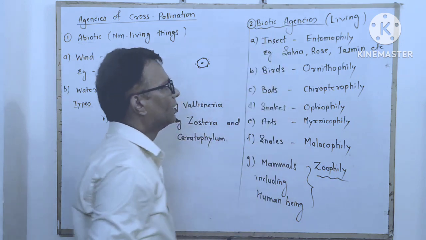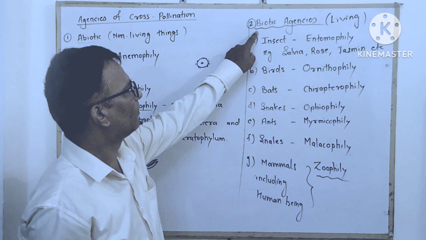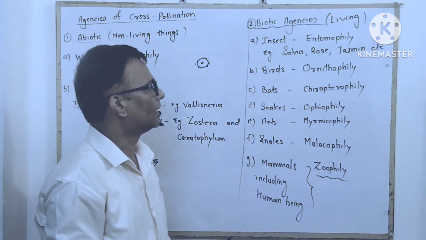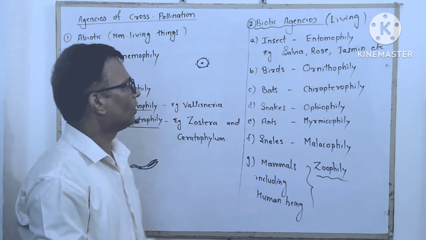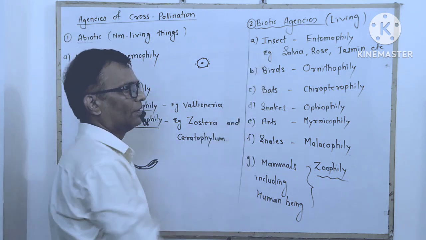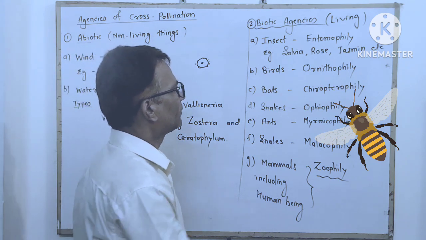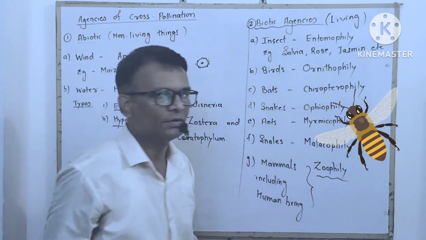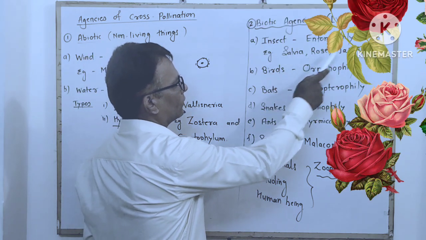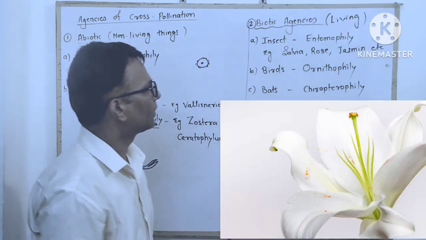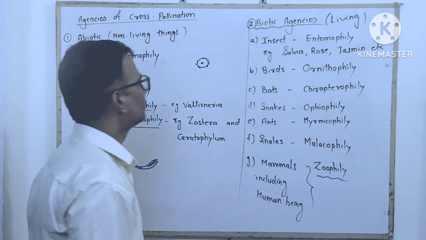Now we will see agencies of pollination that are biotic, that means living agents are involved here. One is called insect. If insects are involved in pollination, then it is called entomophily. The best examples are salvia, rose, jasmine. Here insects are involved for pollination purpose.